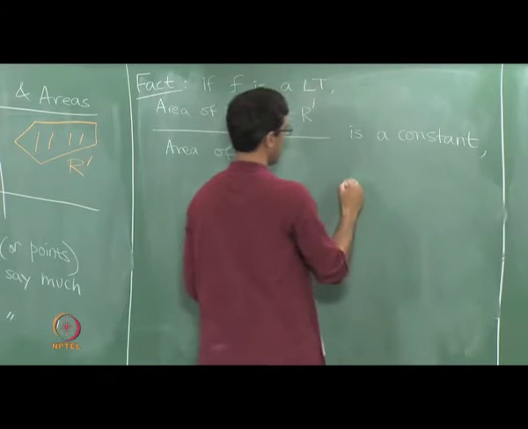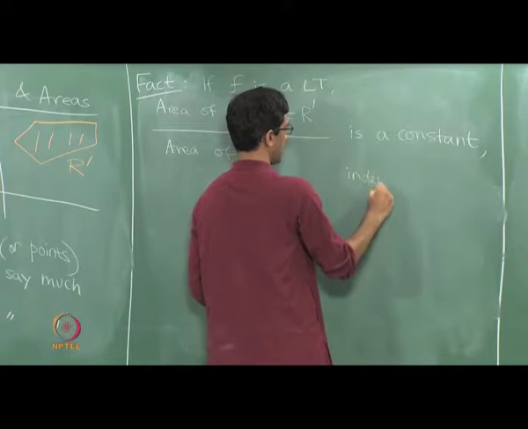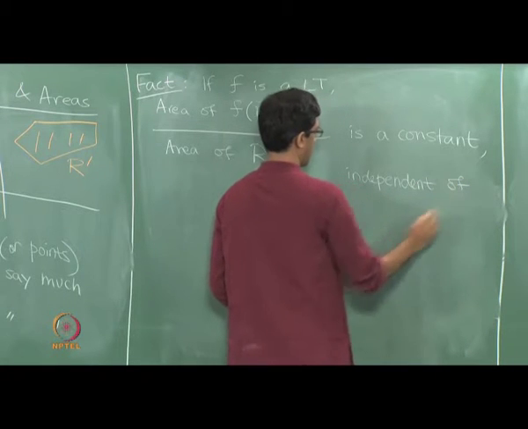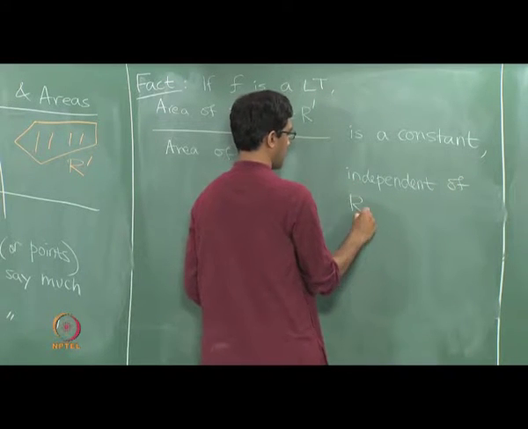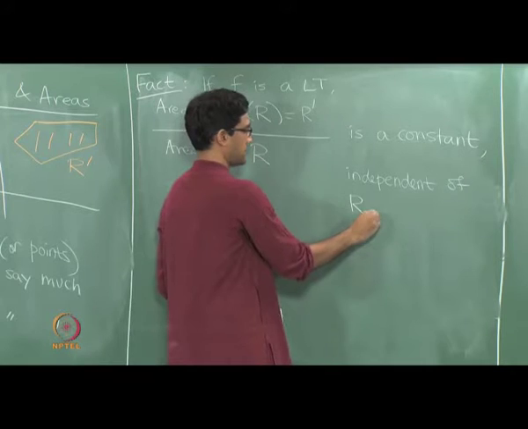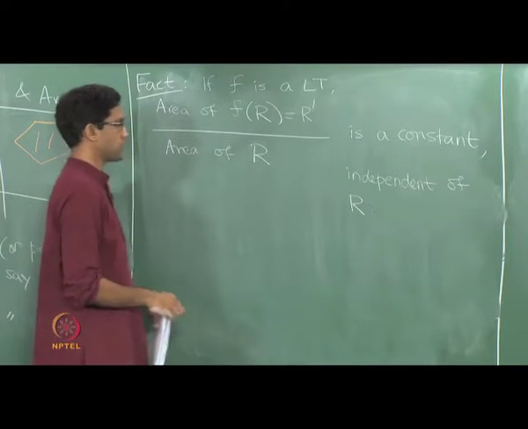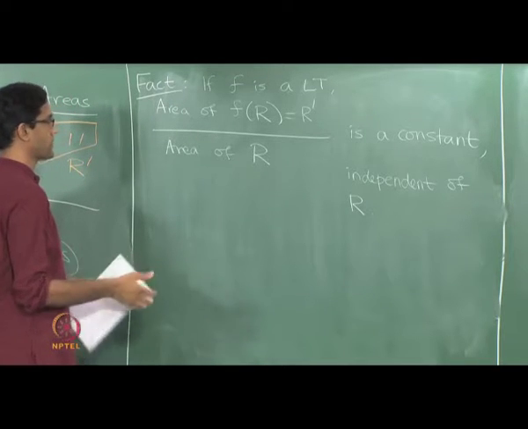By constant I mean it is independent of the region R. It does not matter what shape the region has, where it is located and so on and so forth. So it is absolutely independent of R, the answer will always be the same.